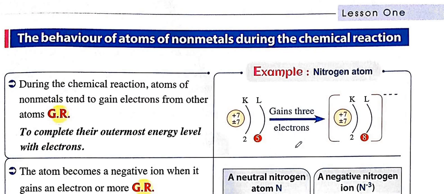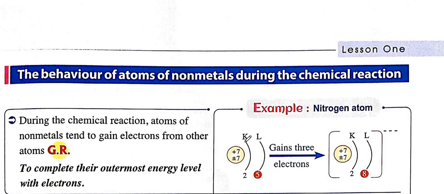In the outer energy level, they tend to gain electrons. So here it was 2, 5. I said they complete their energy level with 8, so it's going to gain 3 electrons.